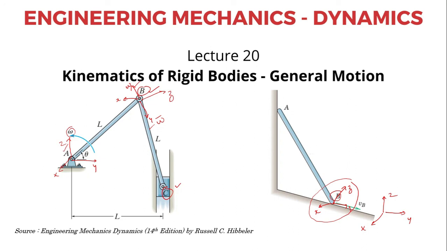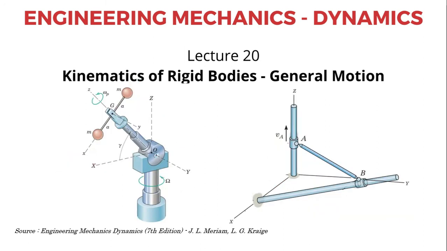Now this case is a case of a general plane motion. Next we shall show an example of a three-dimensional motion. So on the left hand side you can see a robotic arm. That robotic arm has a length OG that may be extended. Okay, OG may be extended since it consists of two pipes. One pipe can slide under the other. Already in the question it is given the primary reference frame XYZ is attached to this point O. Now this is fixed.